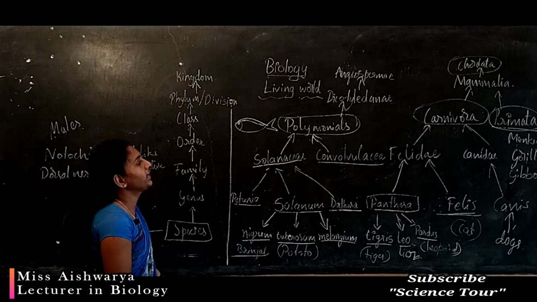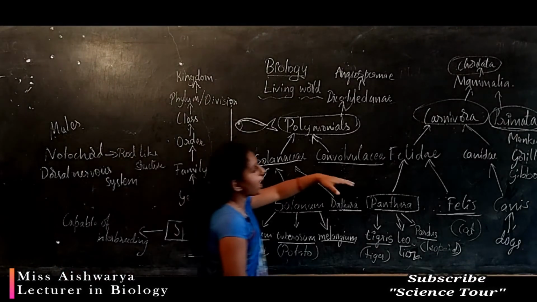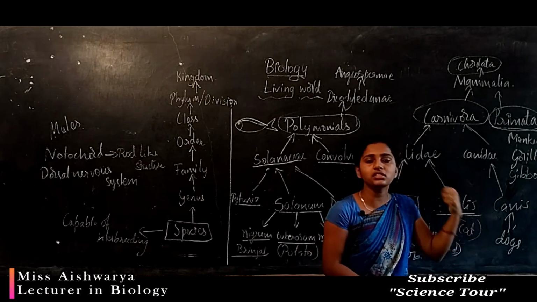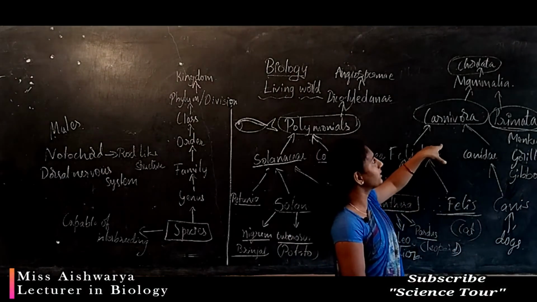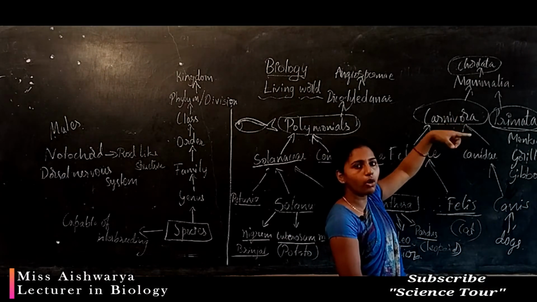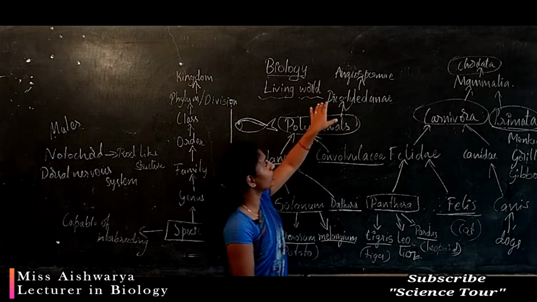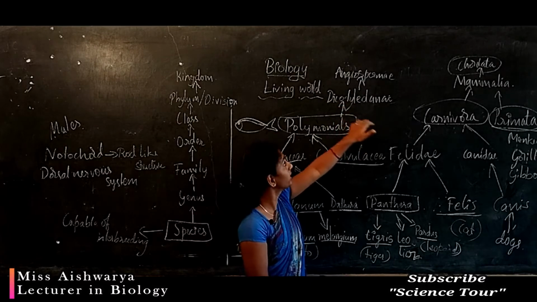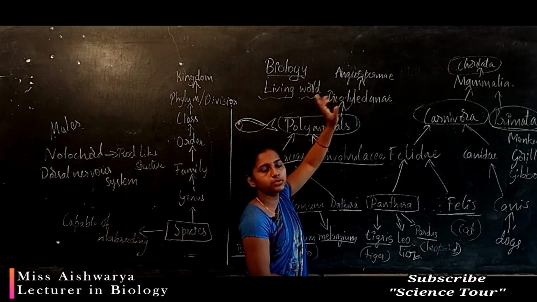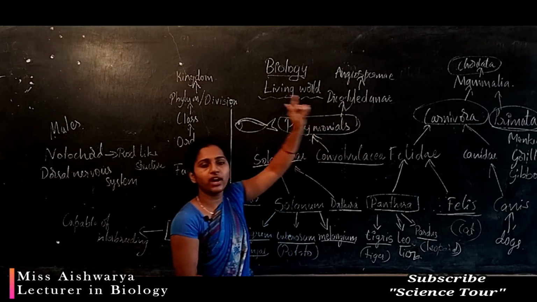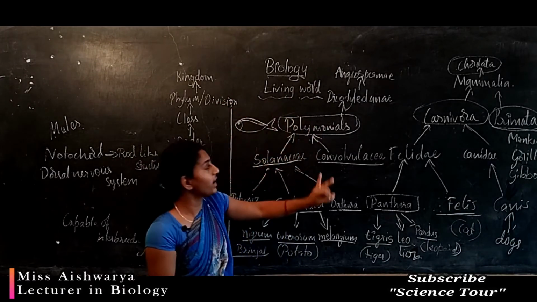For example, all the higher animals from fishes till mammalia come under the common phylum, that is chordata.